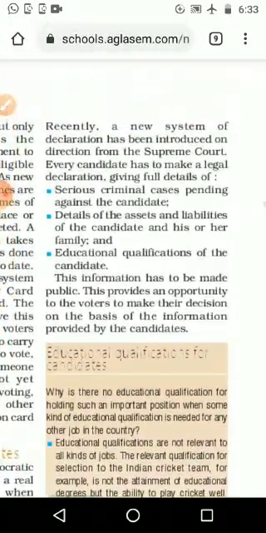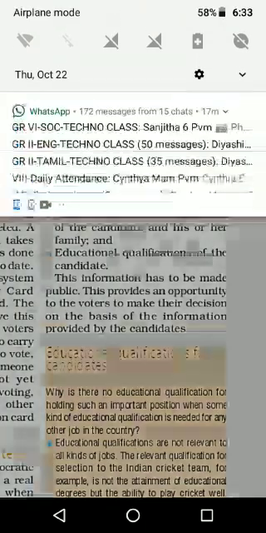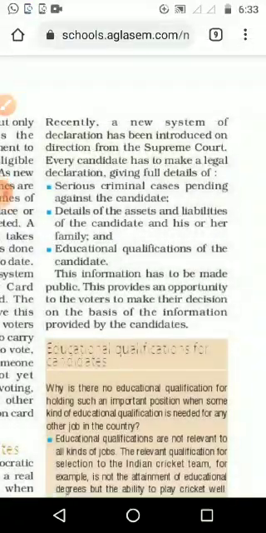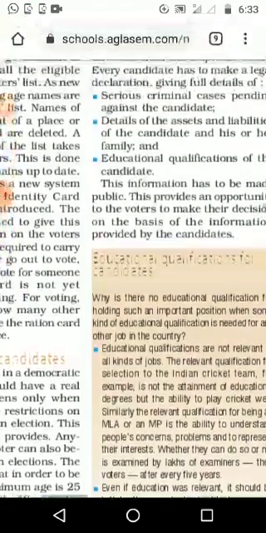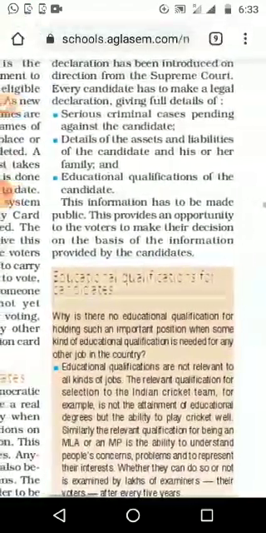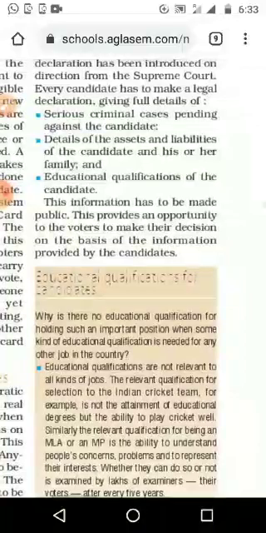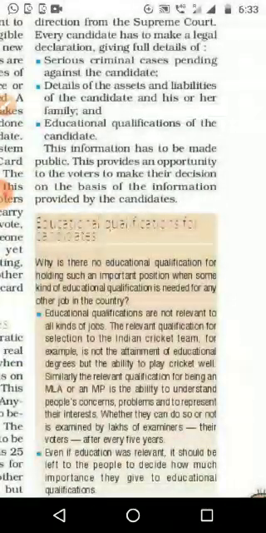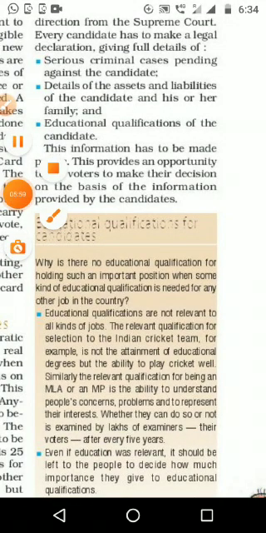According to the Supreme Court order, please underline that one also, this information has to be made public. This provides an opportunity to the voter to make their decision on the basis of the information provided by the candidate.